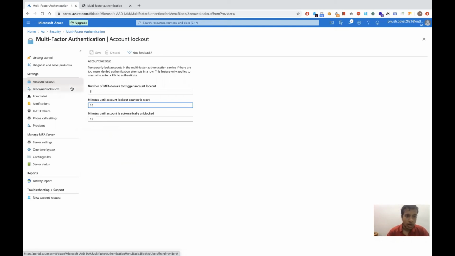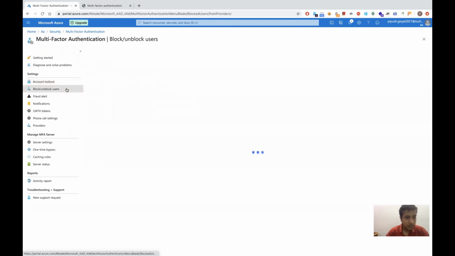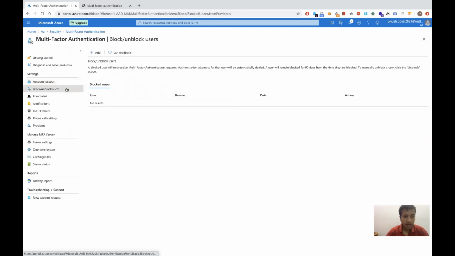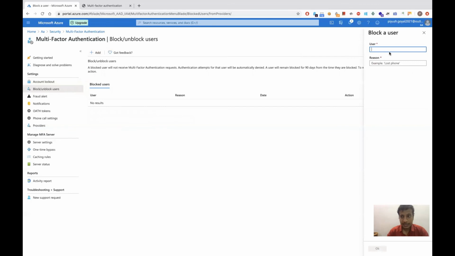And for our last threat, suppose a device is stolen and it is a trusted device, how can we prevent that device from being misused? It's simple. We just block the user. By default, Azure will block the user for 90 days, and there's nothing that we can do about it besides unblocking the user before that. So let's say my user is Piyush.girl. That's my personal account. And let's say the reason can be anything.